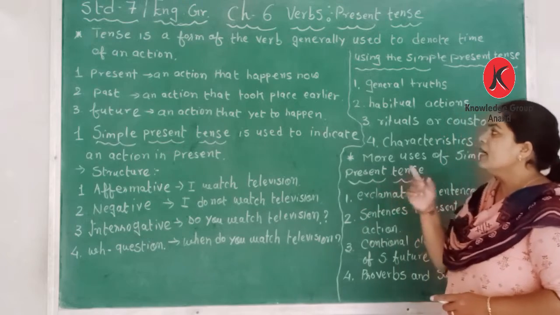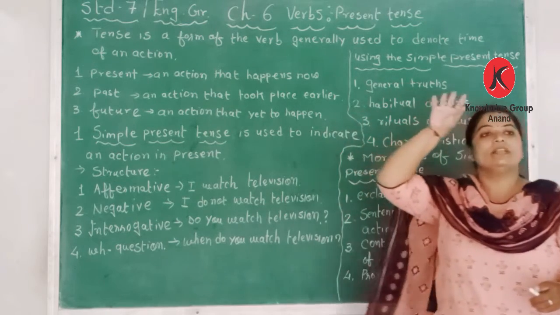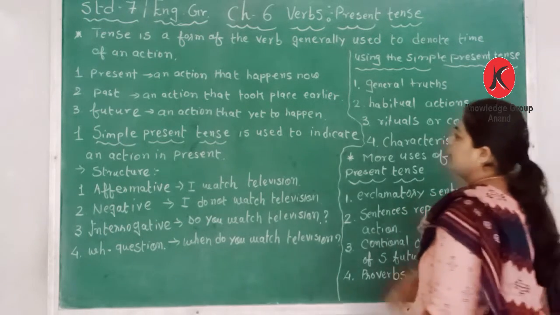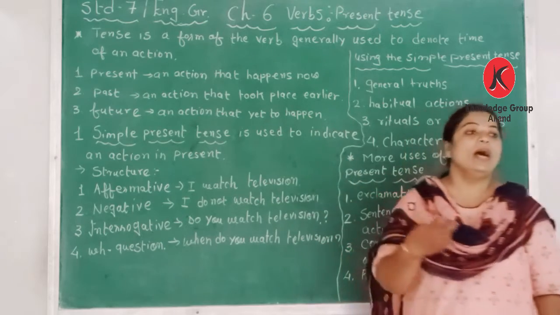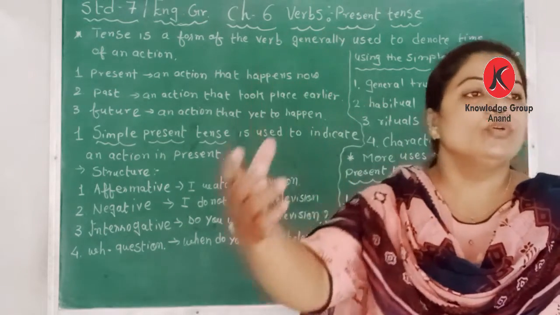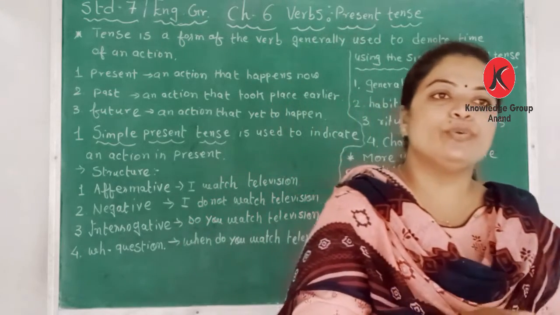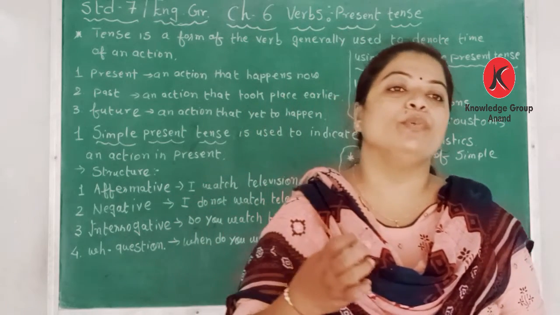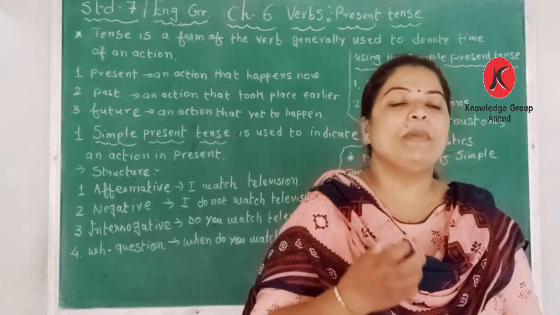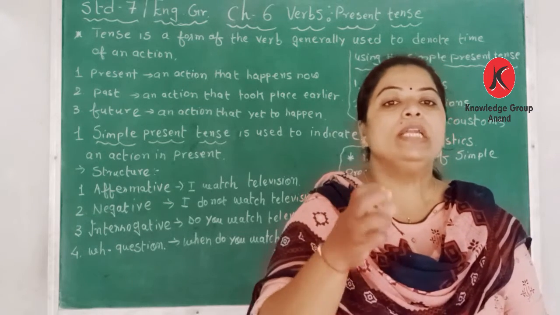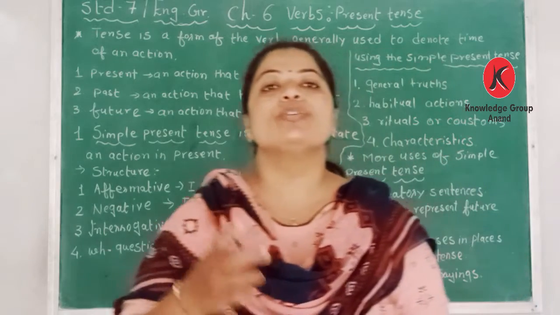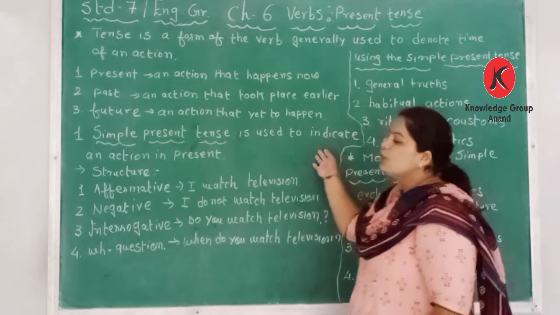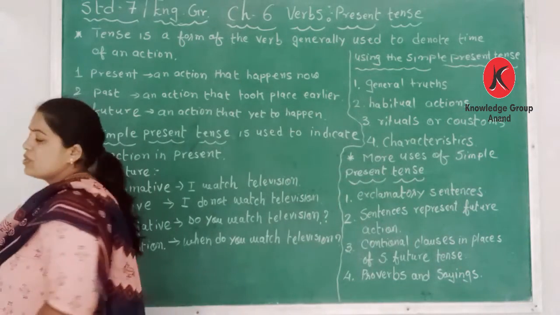Secondly is the past tense, an action that took place earlier, that means yesterday. We are talking about yesterday. And future, an action yet to happen. Yet to happen means tomorrow. Present means today, past means yesterday and future means tomorrow. So the present, past and future tenses denote when an action took place. Here the simple present tense is used to indicate an action in the present.